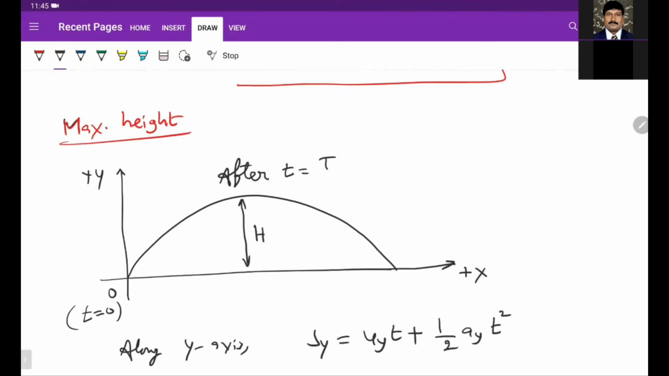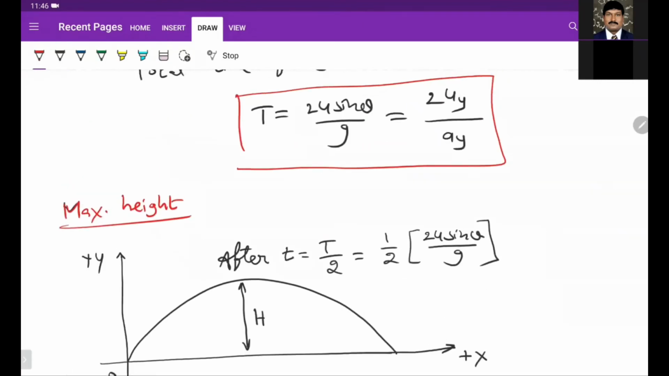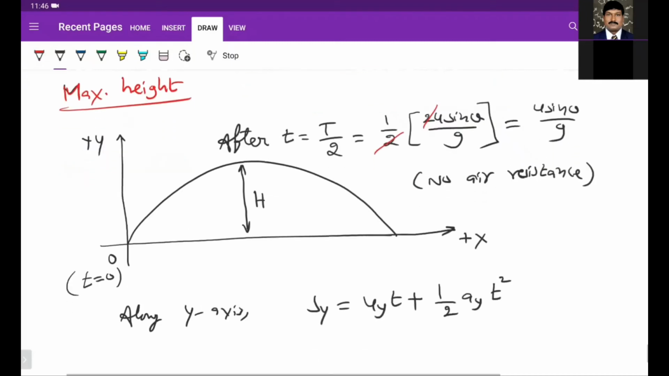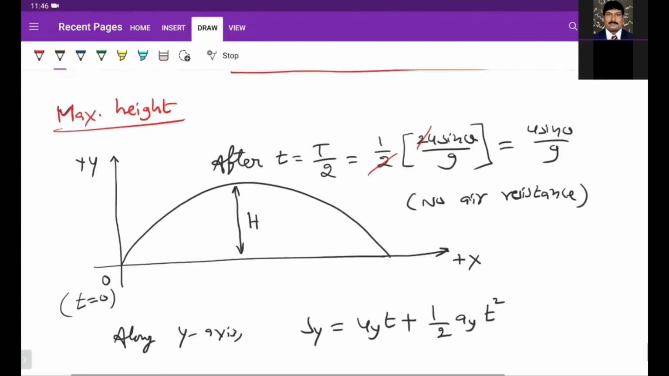This time t is half of the time period. Just now we got the time period 2u sin theta by g. Exactly after half time, so the time is u sin theta by g, and assume that there is no air resistance. In this chapter, we assume there is no air. If there is any air, the time will not be the same.